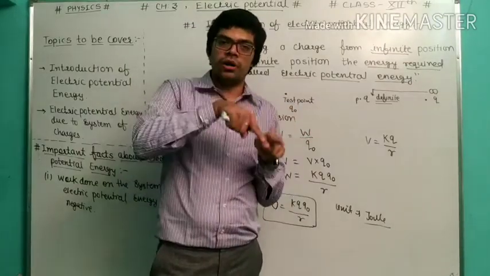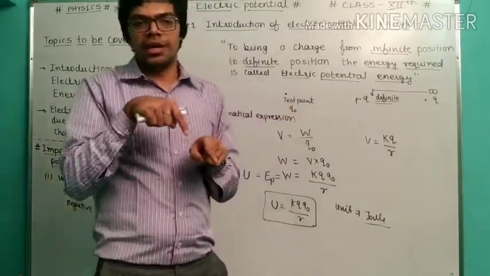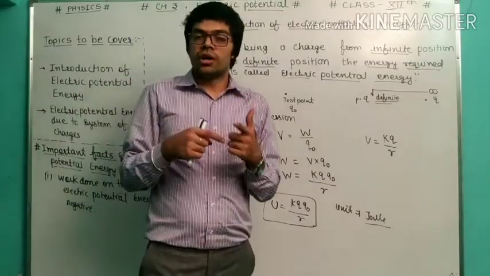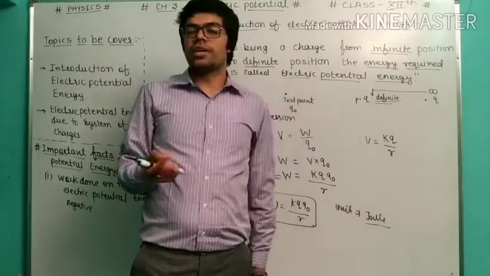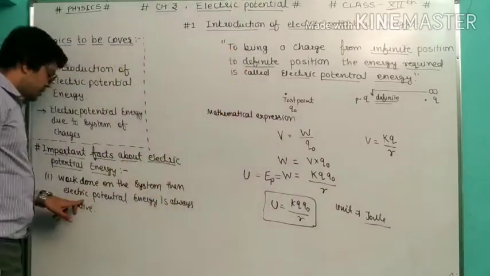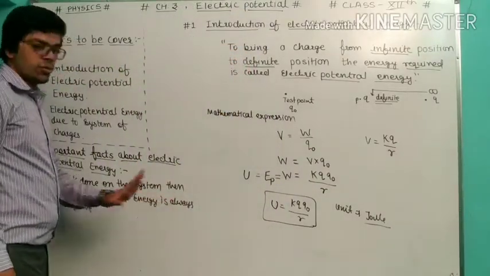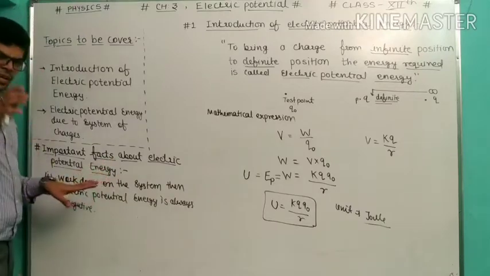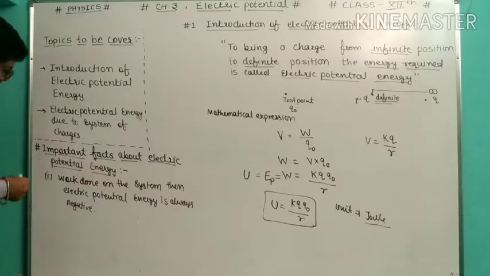If I am doing the work on that particular radio to operate it, it is work done on the system. So when we are doing work on the system, the electric potential energy is always negative. Why it is negative, I will explain in the third or fourth point.